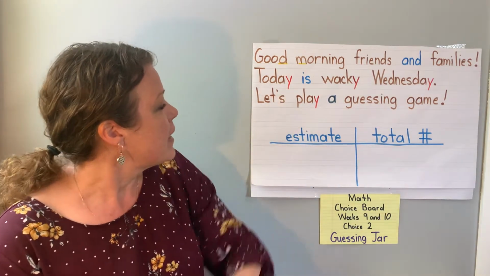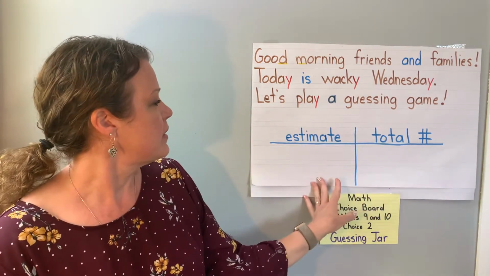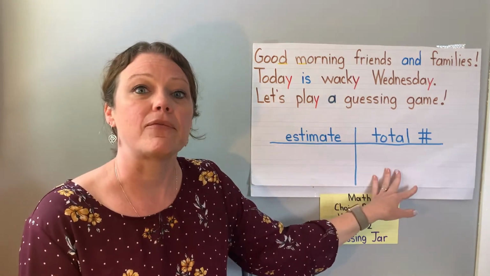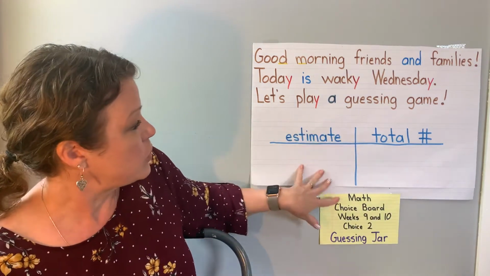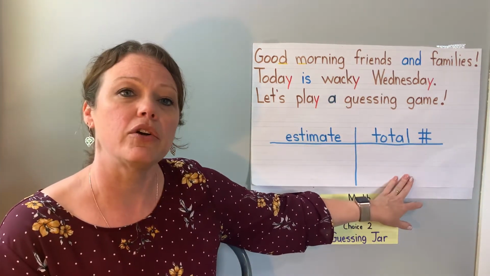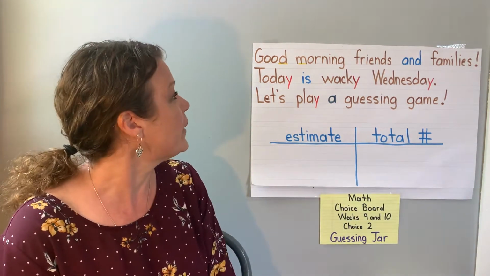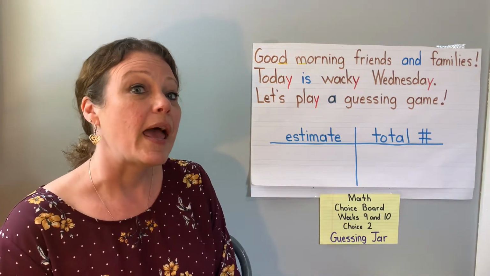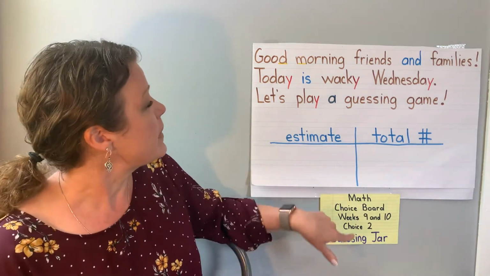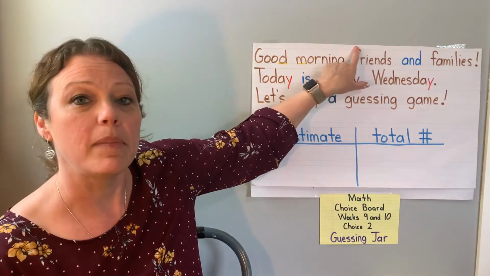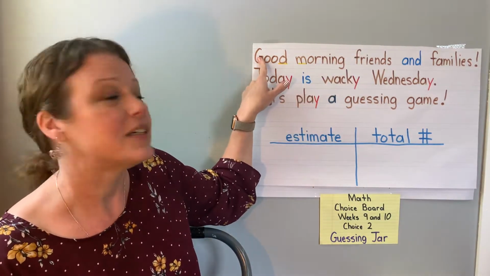All right. This is a little bit different. This is called a graph. So we're going to compare 2 things. We have 2 sides in our chart or graph. All right, so let's go ahead and begin to read our message. When we begin to read, we start up at the top and over to the left.